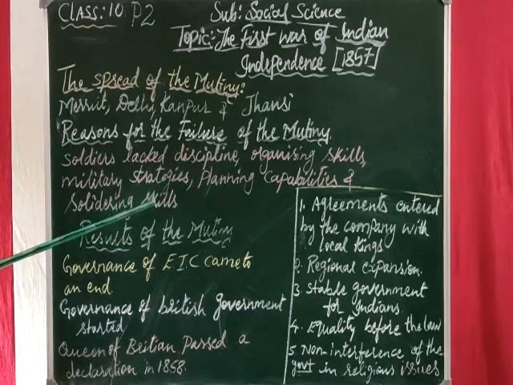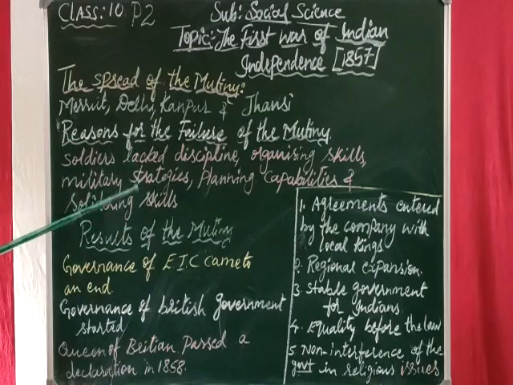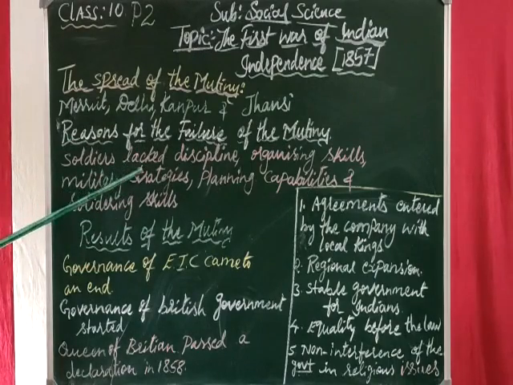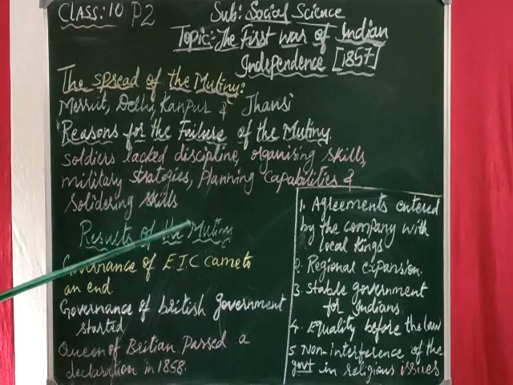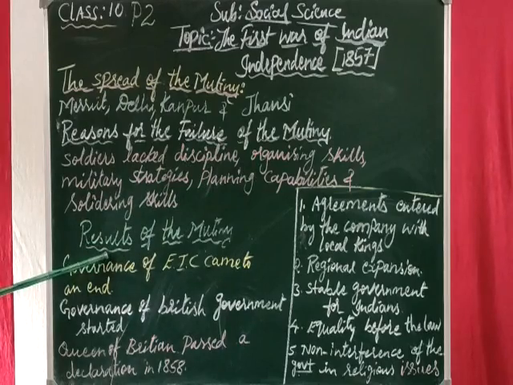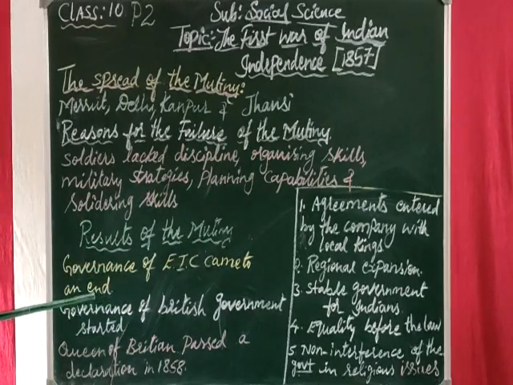Okay? Have you followed, children? The reasons, there are many. One by one, I have put them up separated by commas here. So there are many reasons. Now let us move to the results of the mutiny. What are the results of the mutiny?